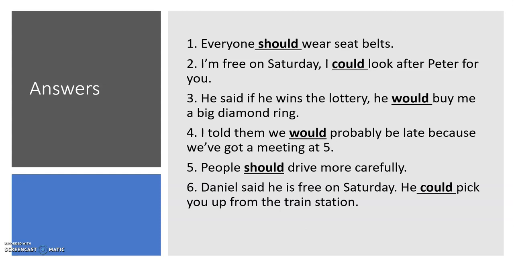Number 4, I told them we would probably be late because we've got a meeting at 5. So I told them we would probably be late because we've got a meeting at 5. Number 5, people should drive more carefully. They ought to, they must drive more carefully because that's the right thing to do. Number 6, Daniel said he is free on Saturday. He could pick you up from the train station. Okay, so he could, it means he can. He's free, he's available.